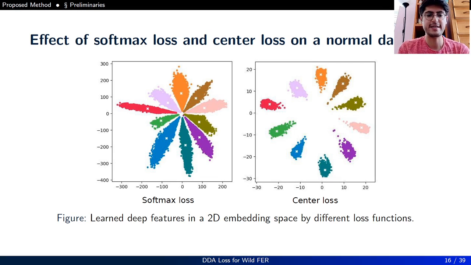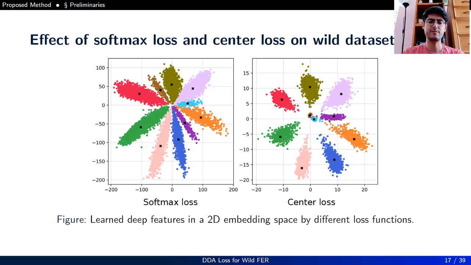In this slide, we see the effect of softmax loss and center loss on a normal, actual dataset called MNIST, which is very balanced. As you can see, we are not achieving a very good discrimination with softmax loss, but center loss, on the other hand, is creating compact clusters that are well separated from each other. But when things get a little bit messier and we are dealing with a wide dataset, you can see that even center loss is struggling, and we have minority classes overlapping in the embedding space.